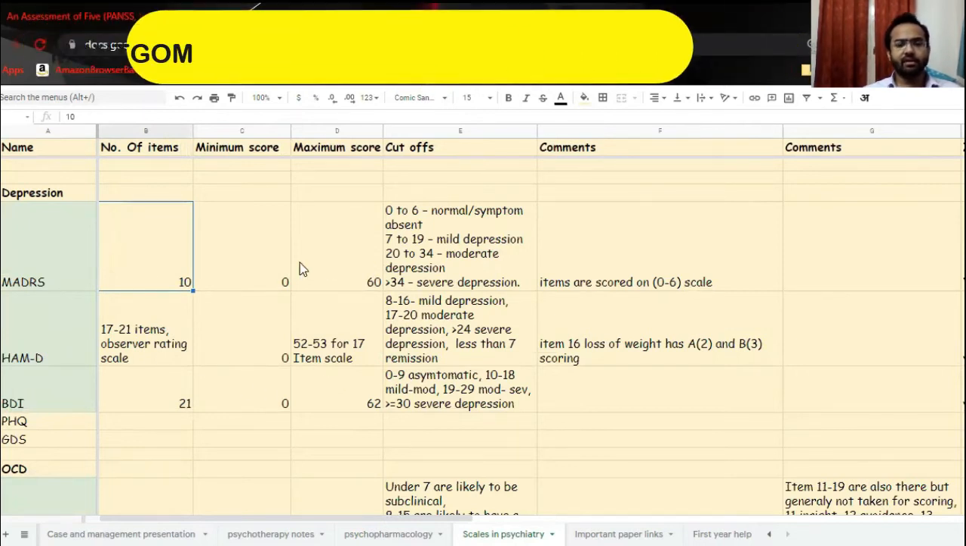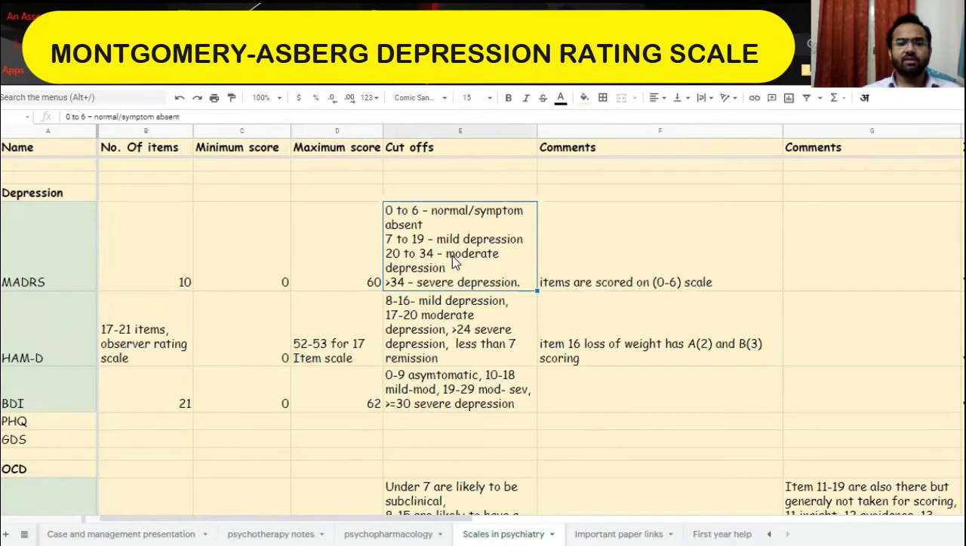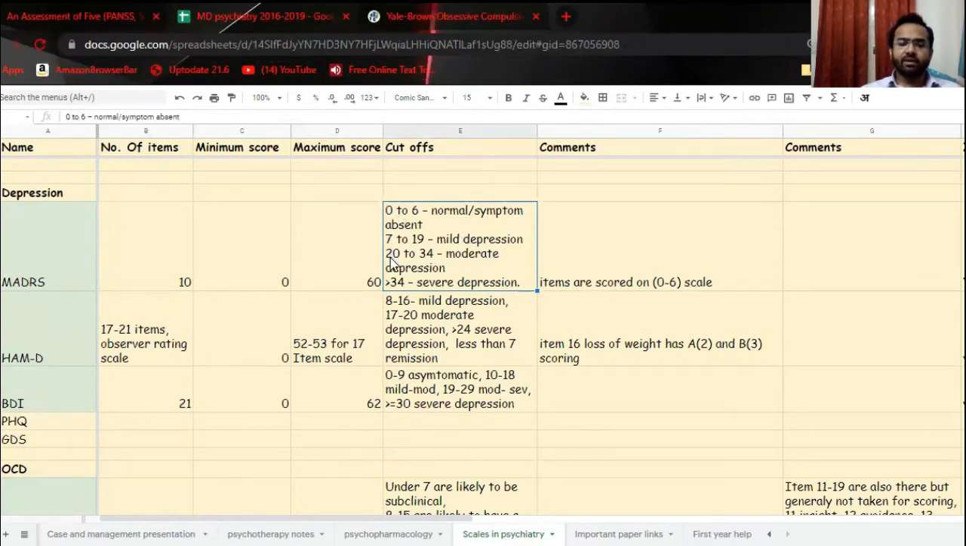So 10 items are there, minimum 0, maximum 60. These are the cutoffs: 0 to 6, no symptoms, 7 to 19, mild depression, 20 to 34, moderate depression, more than 34, severe depression. Items are scored on a scale of 0 to 6. Is 0 possible? Yes, 0 is possible.